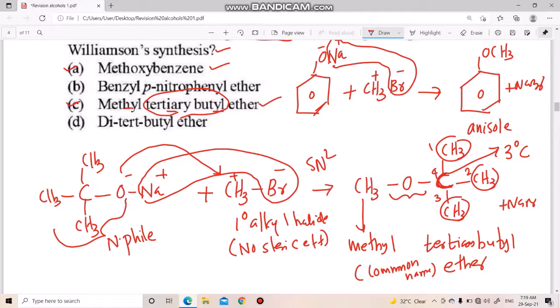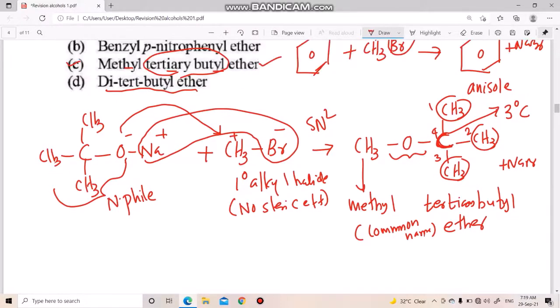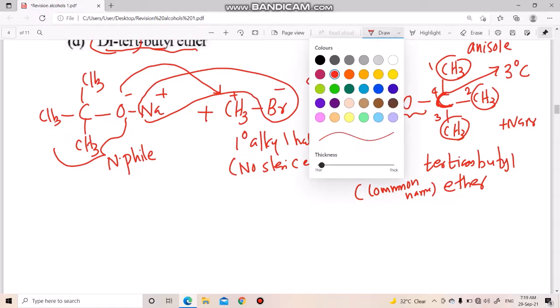And now B and D. I think D is easy to write, so we can check D. Okay, D, ditertiary butyl ether. Ditertiary butyl ether, two tertiary groups. So what is ditertiary?